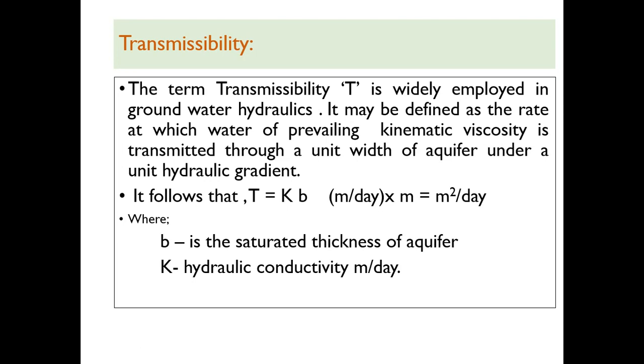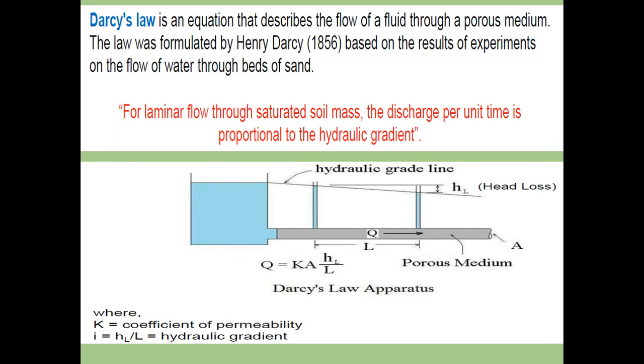So this is regarding transmissivity. Sometimes this is asked in the exam as a technical term, and while solving numericals also, this transmissibility is very important.